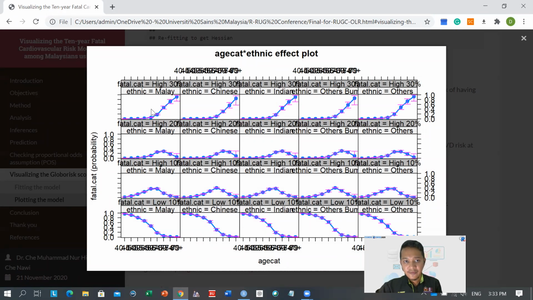You can see here that for all ethnicities, the older age group has a very high risk of developing a high risk global fatal outcome in the next 10 years. Similarly, for the low risk outcome, it is higher among those in the younger category and lower for those in the older age category. So using the plotting, you can easily interpret the model.